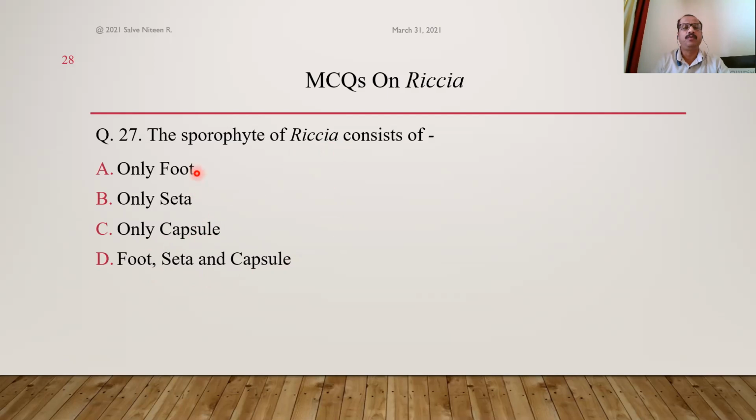Foot and seta are totally absent. The absence of foot and seta and the presence of only a capsule is the characteristic feature of this family. Family Ricciaceae has this characteristic. We can distinguish family Ricciaceae from family Marchantiaceae on this character. So here the answer is option C.